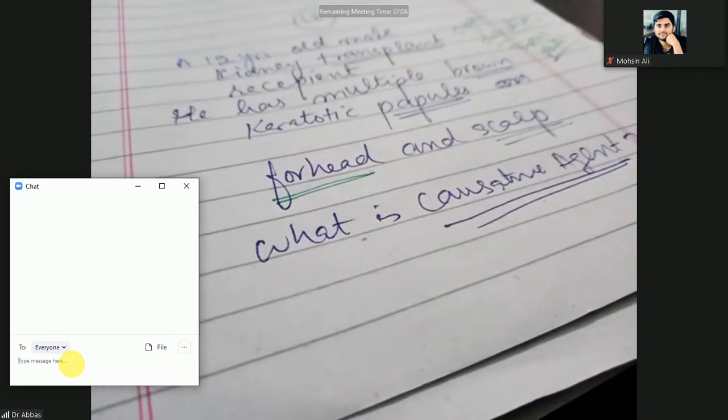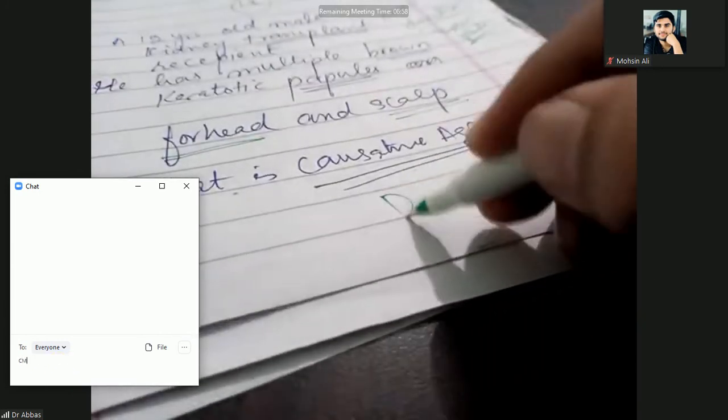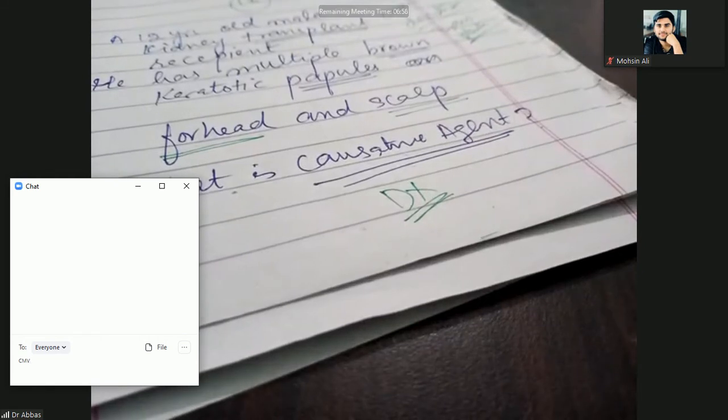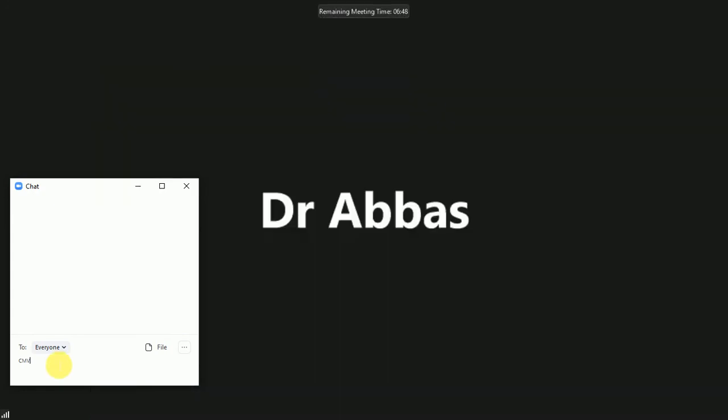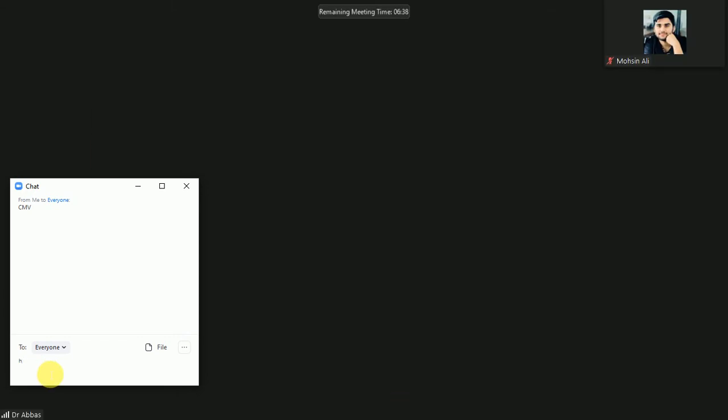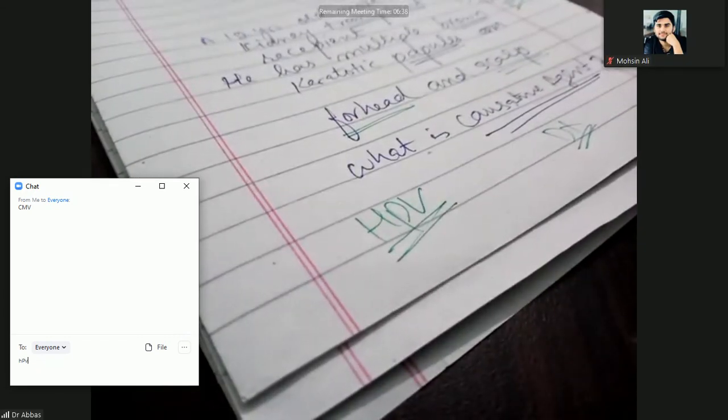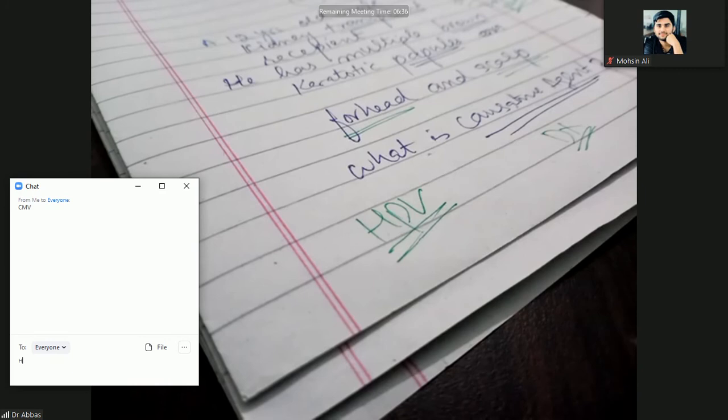When you know the causative agent, definitely you will know the diagnosis. What is the causative agent? So good, one student is good. Here the causative agent, according to you, is the HPV. Good. So the causative agent is the HPV, human papilloma virus, not cytomegalovirus. Keep in mind, the causative agent is the HPV.